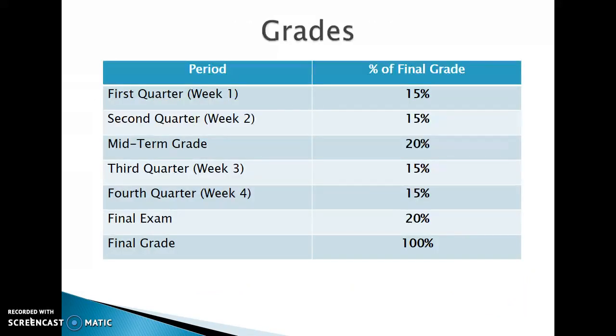Grades consist of the following. The first week is the equivalent of first quarter, and that counts as 15%. The second quarter is week 2, and that also is 15%. Both the midterm and final exams are 20%, and the third and fourth quarters are both 15%.